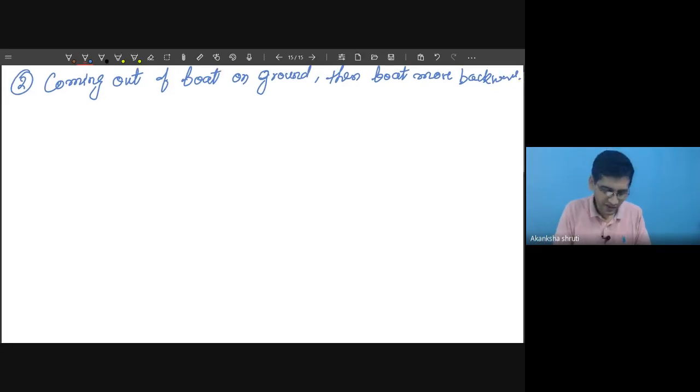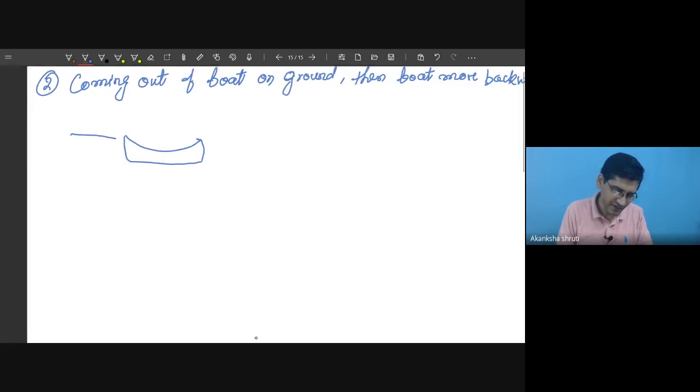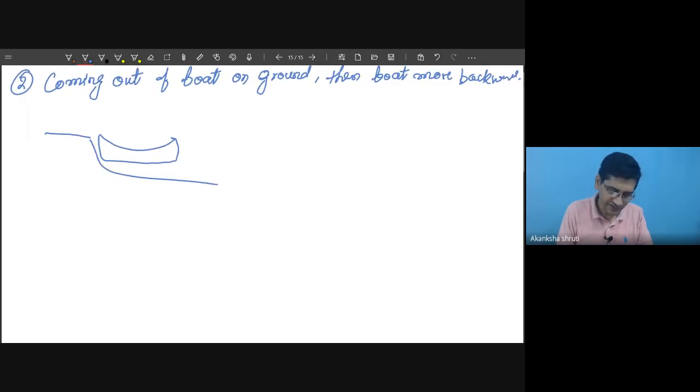Why so? Students, consider there is a boat in which earlier you were sitting. This is the land area, this is the water area, and this is the boat. Now you are jumping, moving from this point to this point.